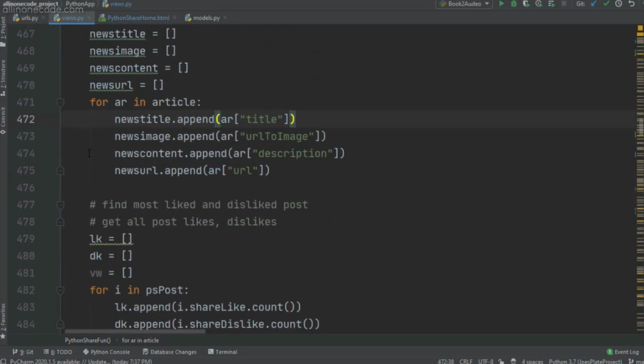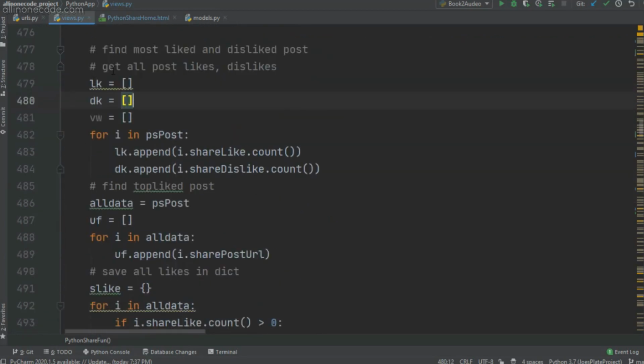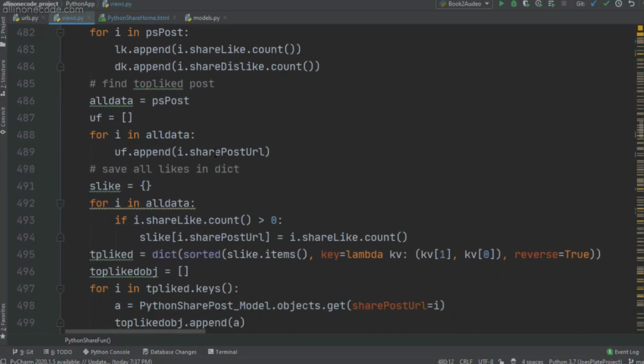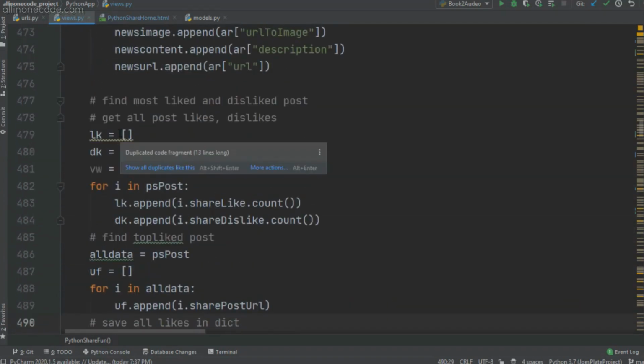Okay, so now we are in the most important part. I am fetching the top liked and top disliked posts. So this algorithm is my own algorithm I created. I didn't copy from anything. I created this algorithm with my mind. So in here I am just fetching the three main lists, which are like, dislike and view.